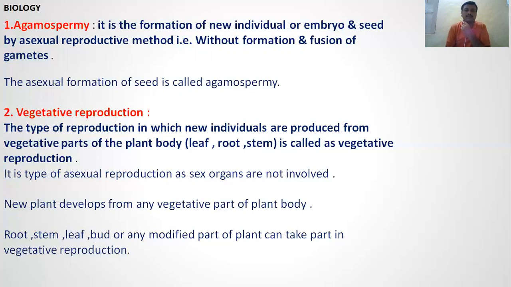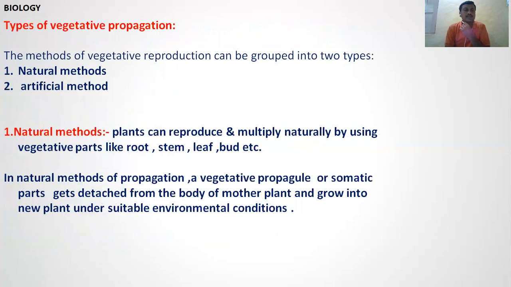Okay, then next, vegetative reproduction. There are two types of vegetative propagation or reproduction. It means the methods of vegetative reproduction can be grouped into two types: natural methods and artificial methods.